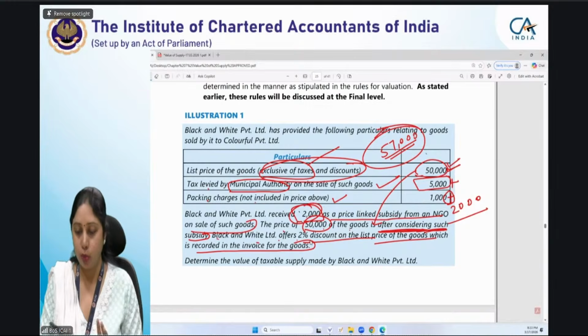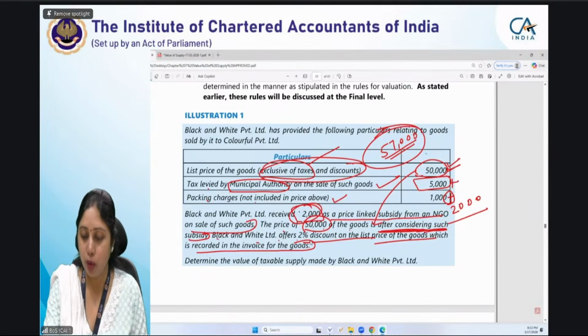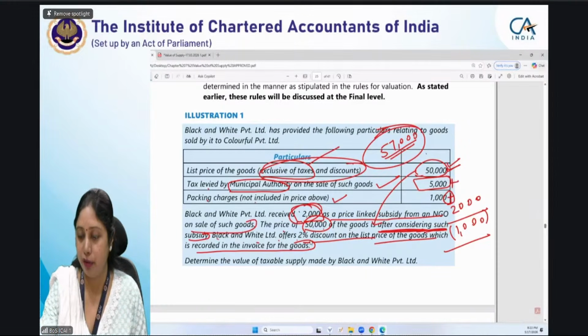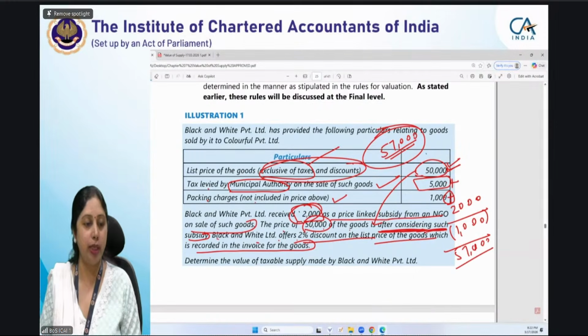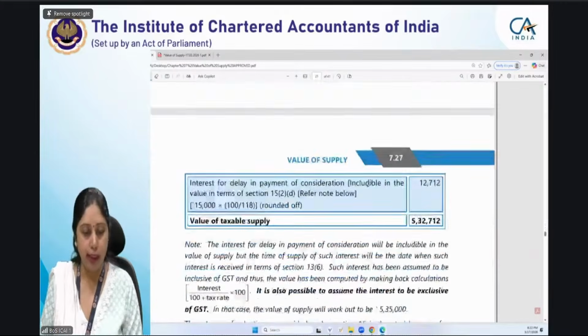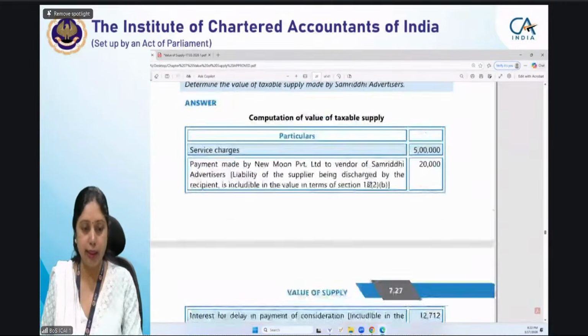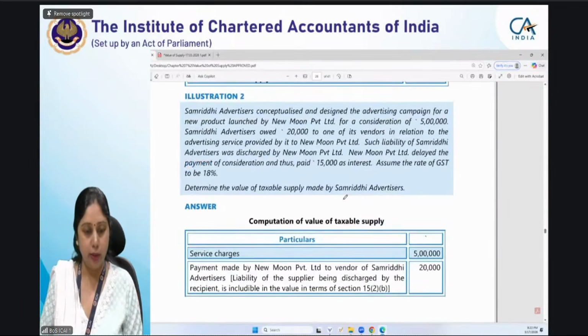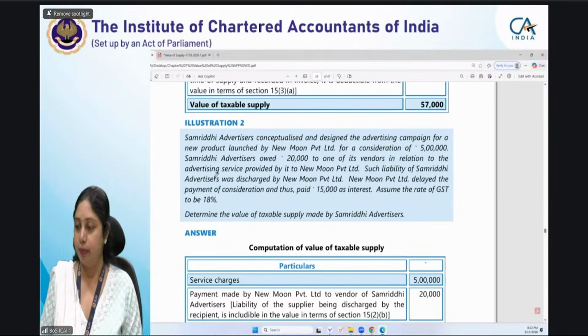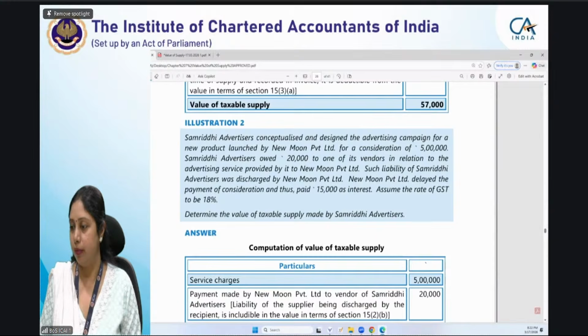So we will add back 2,000 rupees and then we'll give a discount of 2% of 50,000. So 2% of 50,000 is 1,000 rupees and that will make the value 55, 56, 58 minus 1, 57,000. That will be the value. So I hope this question is clear to you. If anybody has any doubt, please let me know. And let us take a next example also quickly because this also has the interest one. If not considered, then it will be added. You are right, Harshal. Now let us see the next illustration.